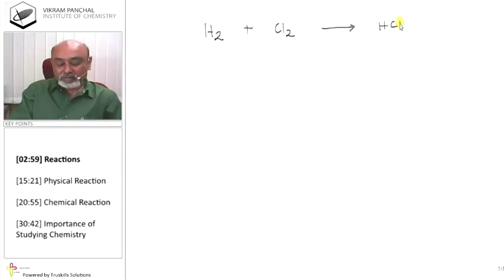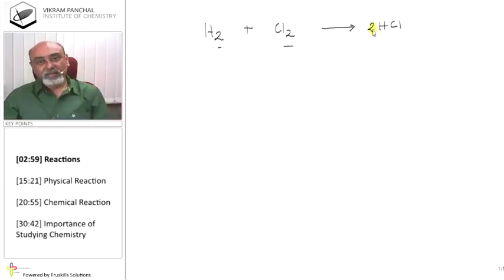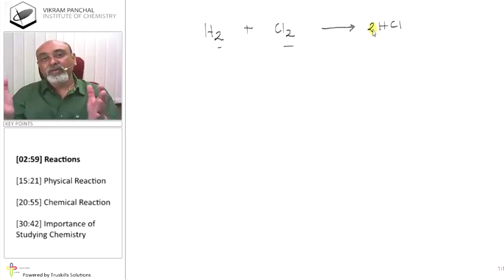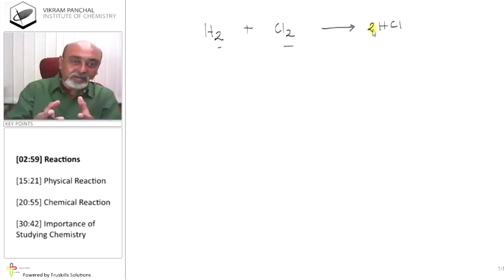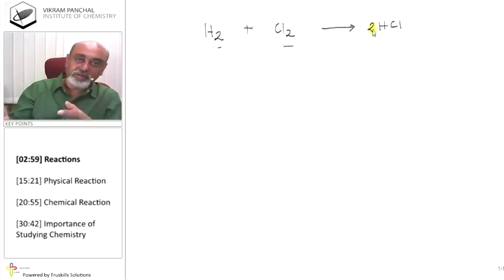Okay? Well, we have to balance the reaction also. And you can see on the left hand side, there are 2 hydrogen and there are 2 chlorines. So we should have 2 hydrogen and 2 chlorine on the right hand side. That is why we can write 2 HCl. So this is one kind of chemical reaction. And looking at this reaction, the first thing in the mind is that we should have 2 reactants. They react and give something else that is known as product, and it is called reaction.